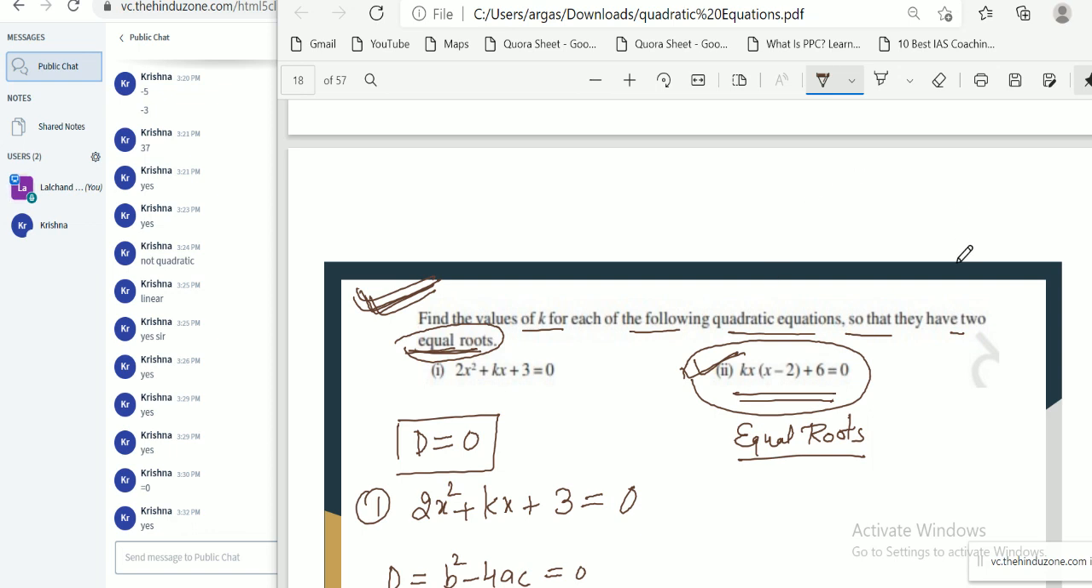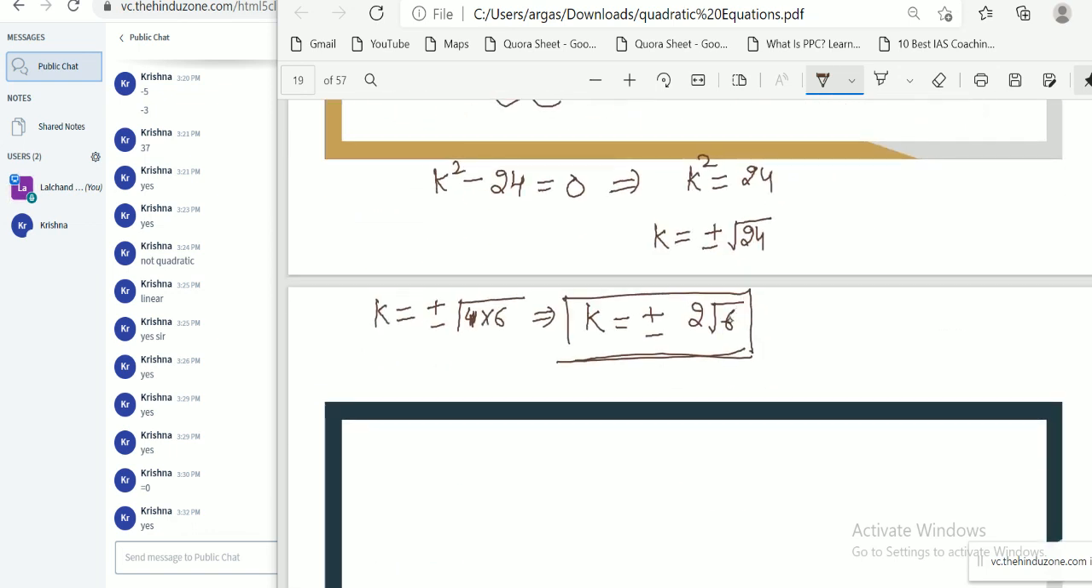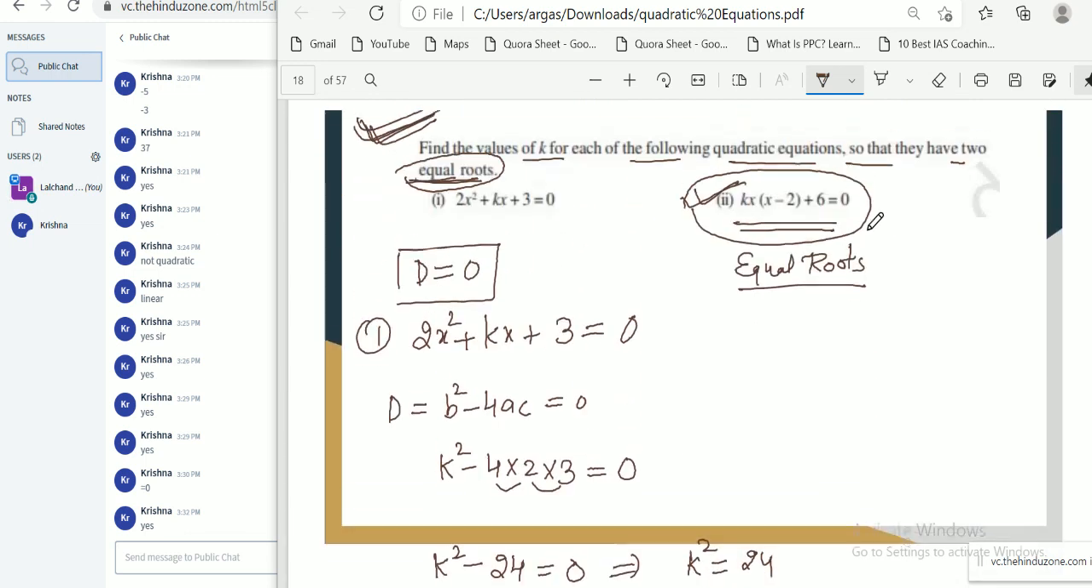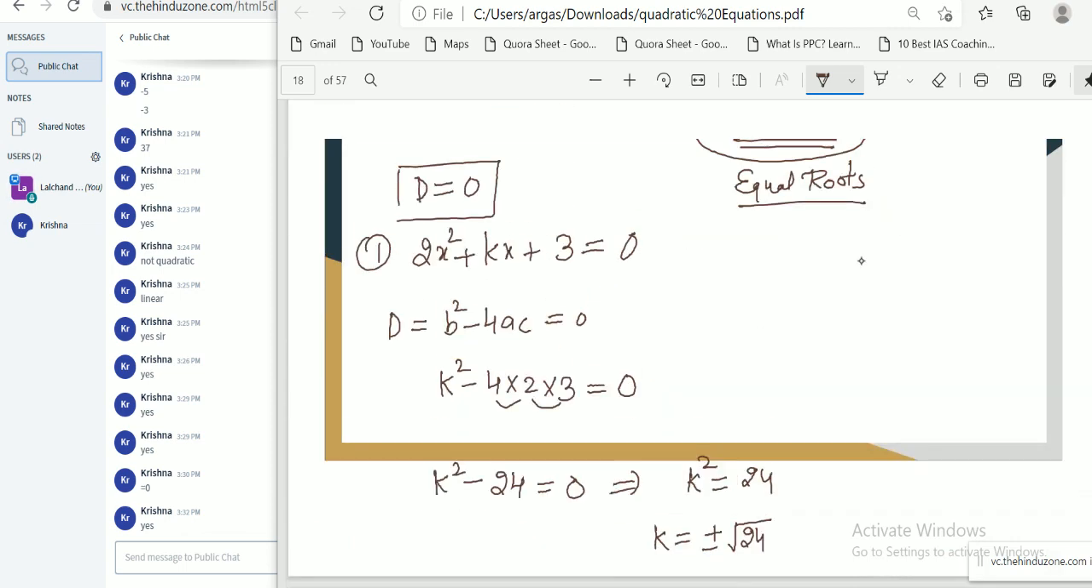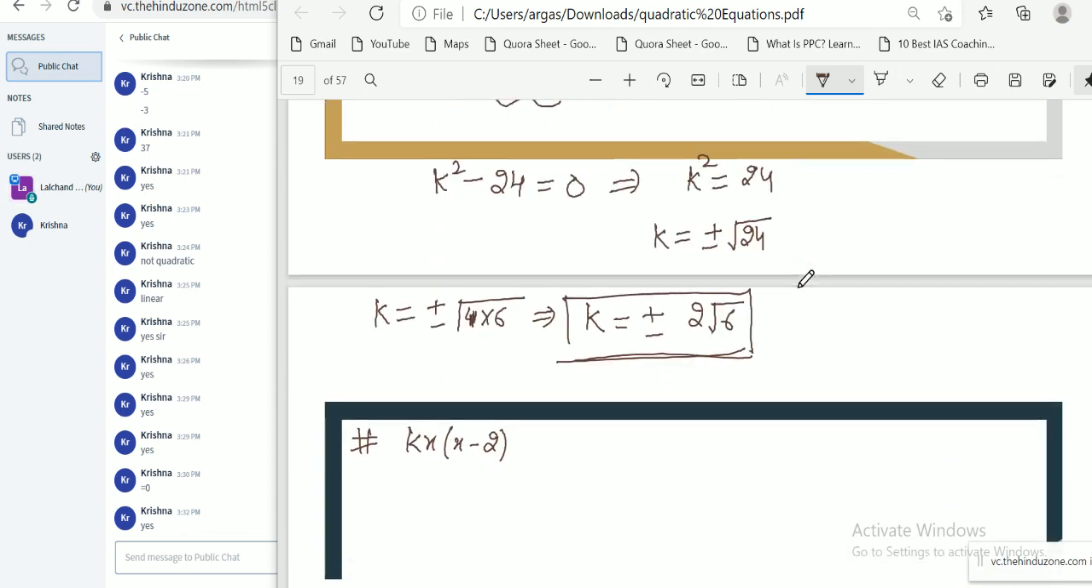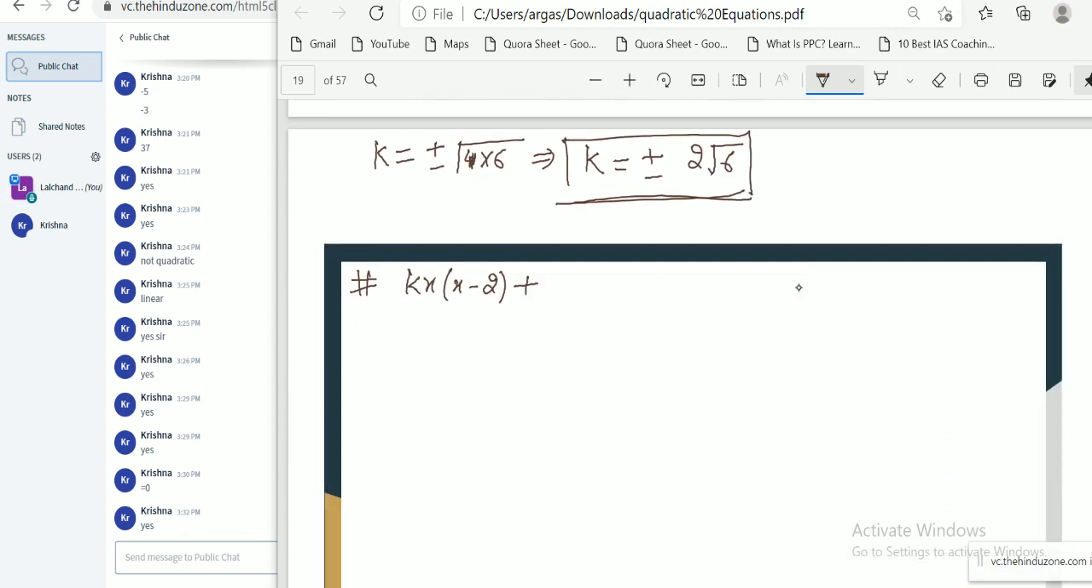Okay, just simplify this equation. So what is our equation? Our equation is kx(x minus 2) plus 6 equal to 0, isn't it? If we simplify this, then kx square minus 2kx plus 6 equal to 0.